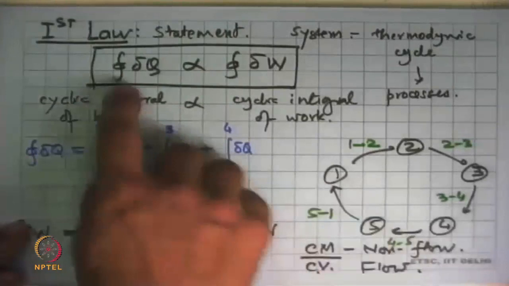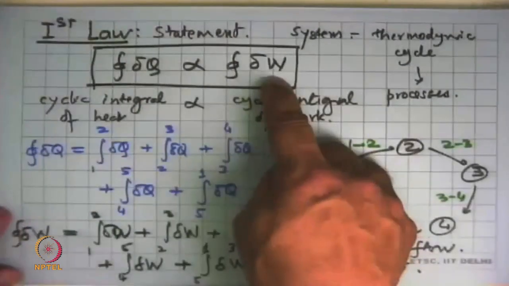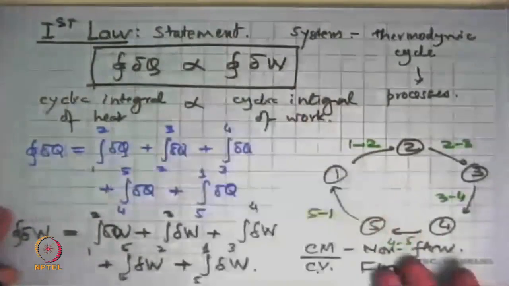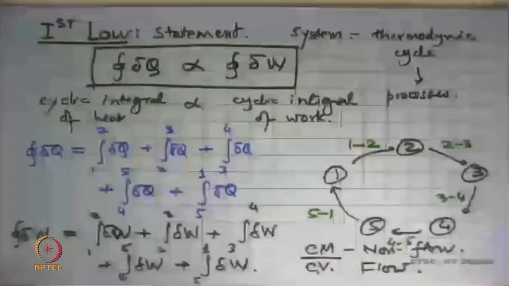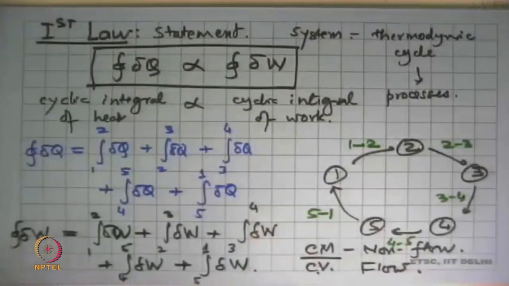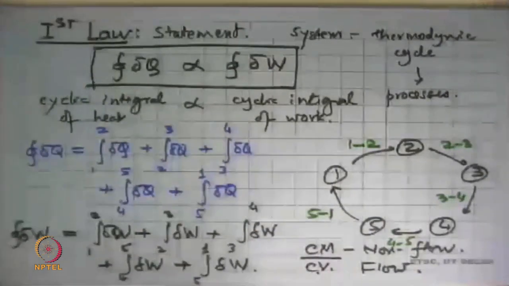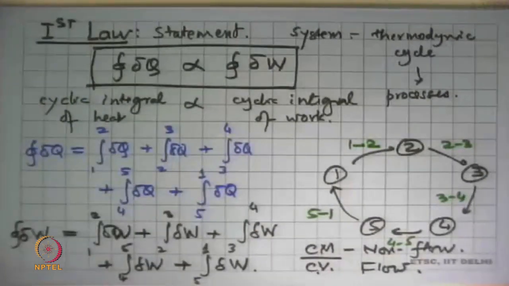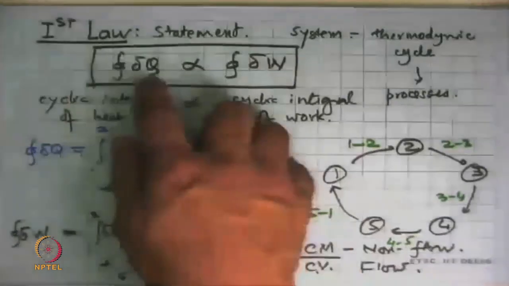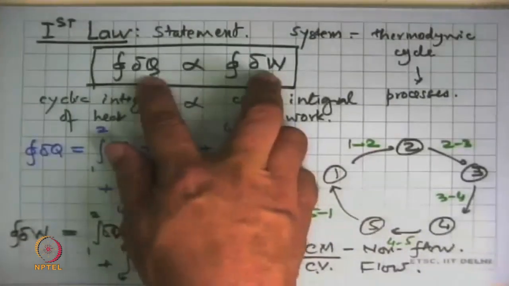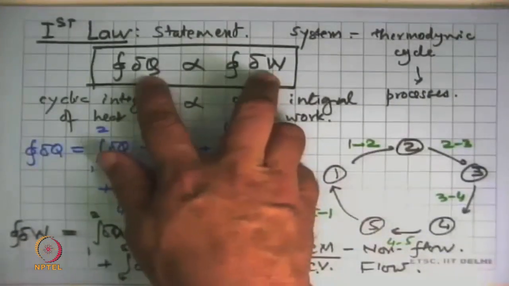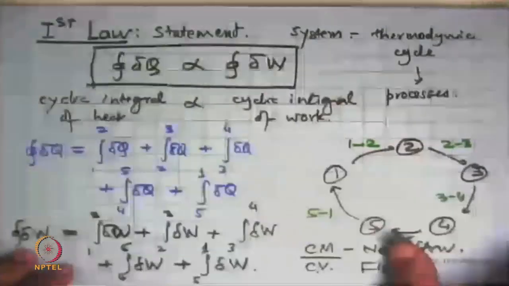So if you just want to apply this equation, we don't know how to do things. There are still so many unknowns left. So we'll work further on this equation and come up with some expressions that will help us in actually getting the relation between heat, work, and what happens in the process, the properties of the substance. That's what we will do.